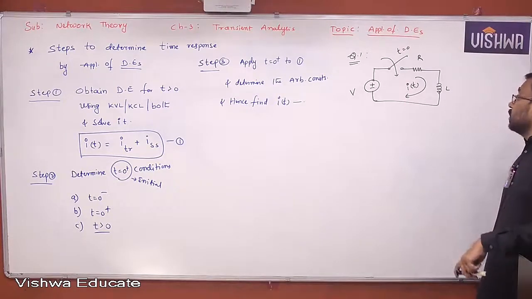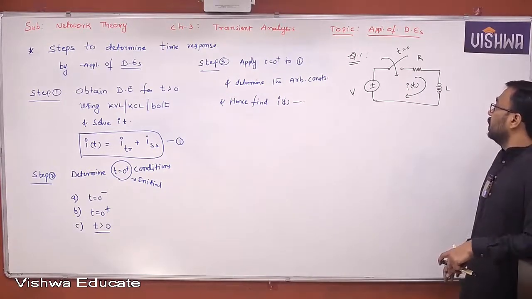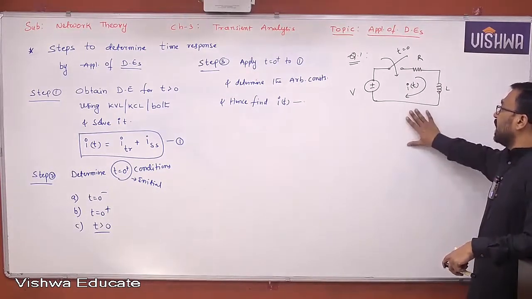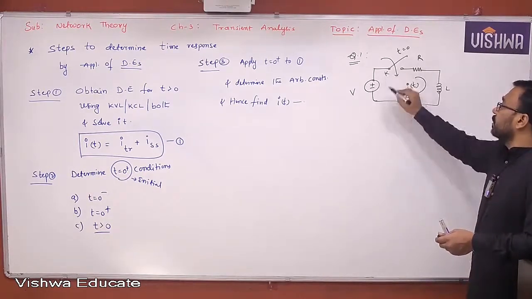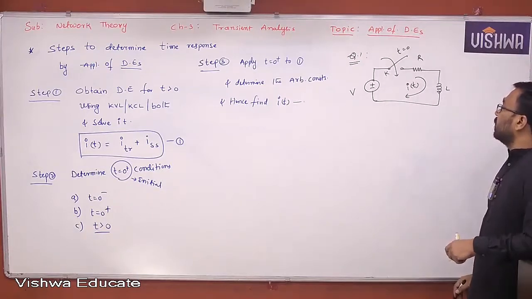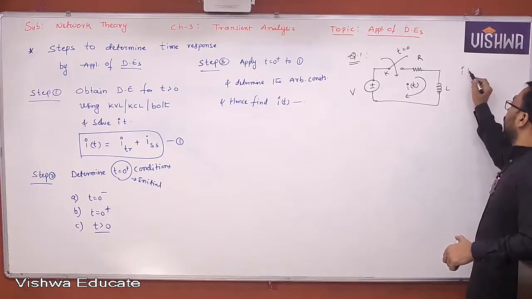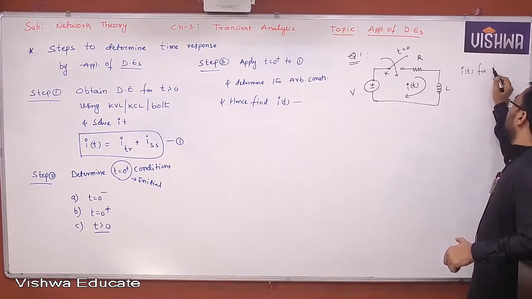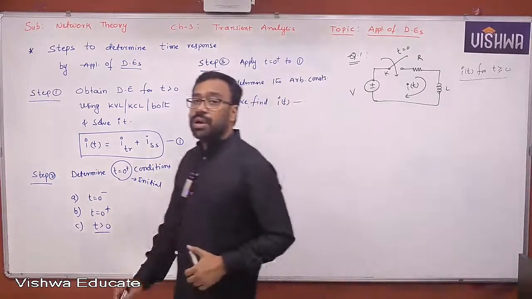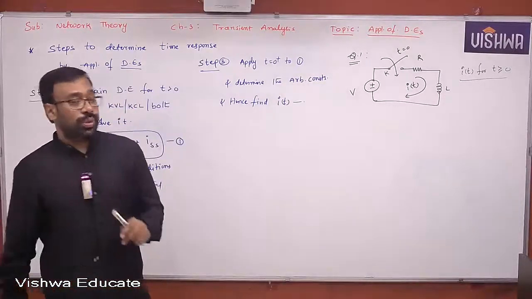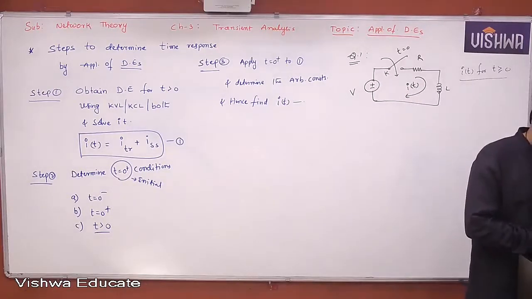So what is question number 1 in the classroom workbook? Please go through that question. The given circuit is in steady state for a long time with the switch K kept open. At t equal to 0, the switch is closed. Determine I of t for t greater than or equal to 0. This is the question given. So let us follow the step-by-step procedure to avoid all the confusions.